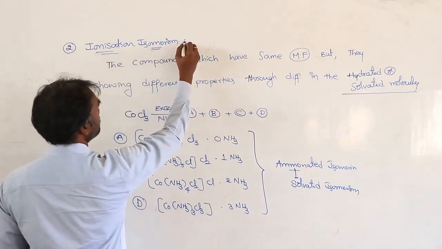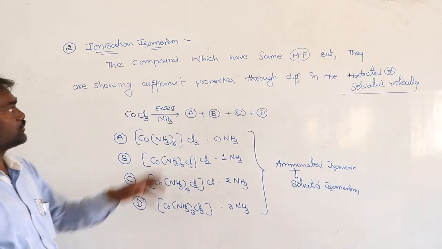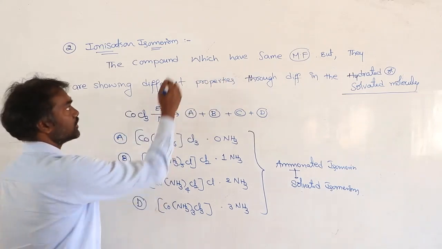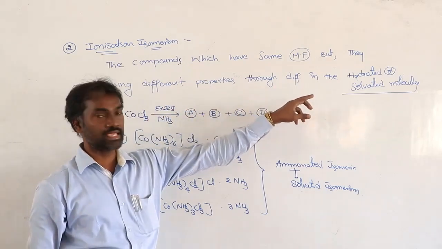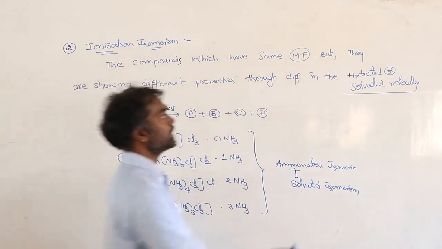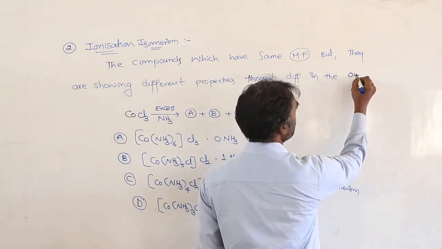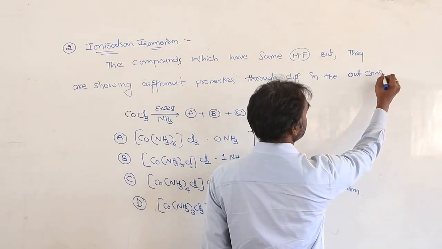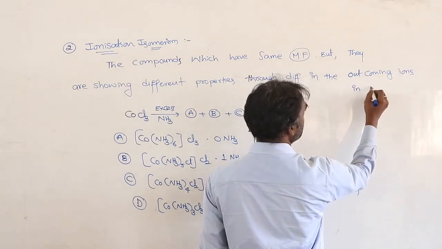Second, ionization isomerism. So here, what will be the definition? The compounds which have the same molecular formula, but they are showing different properties through the difference in the outcoming ions in solution state.